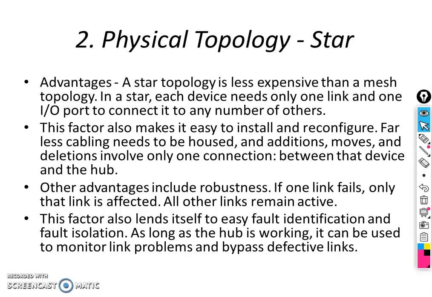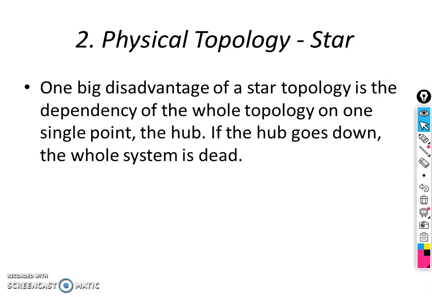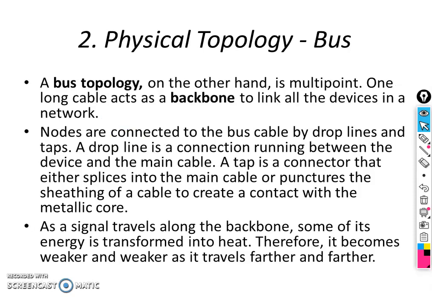Fault identification is easy, because if a particular node is not responding, we can identify the link and then the node, and identify the failure. As long as the hub is working, it can be used to monitor link problems and bypass defective links. Now comes the disadvantage part. The disadvantage of star topology is the dependency of the whole topology on one single point, the hub. If the hub goes down, the whole system is dead. So that is the disadvantage of star topology.